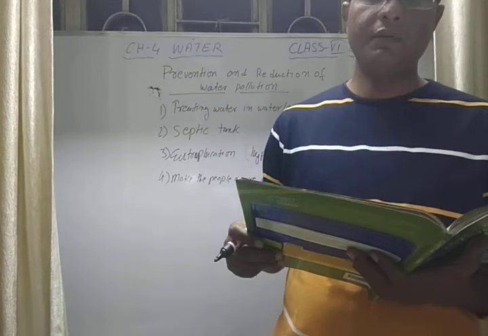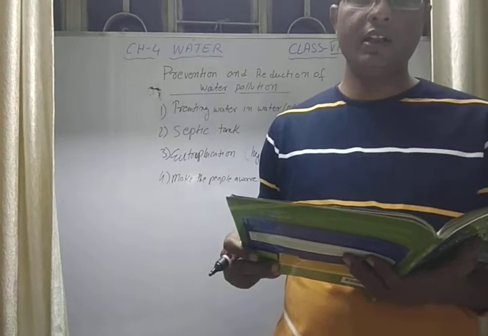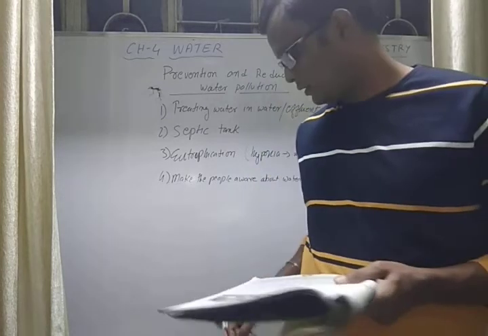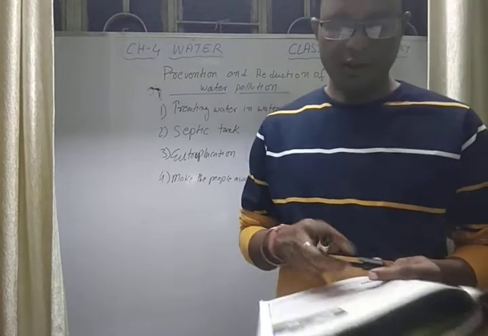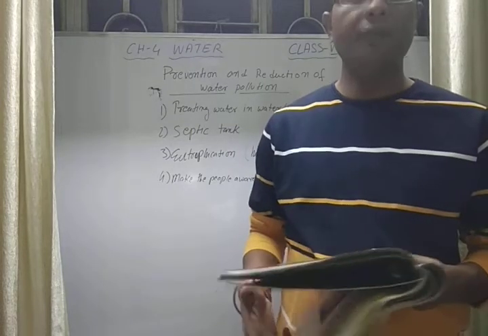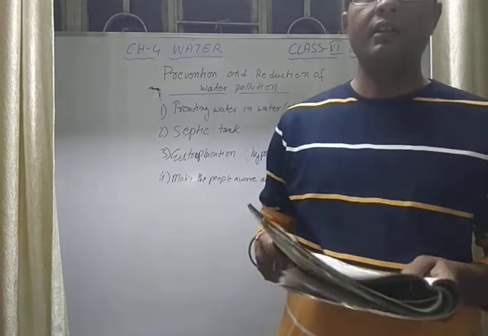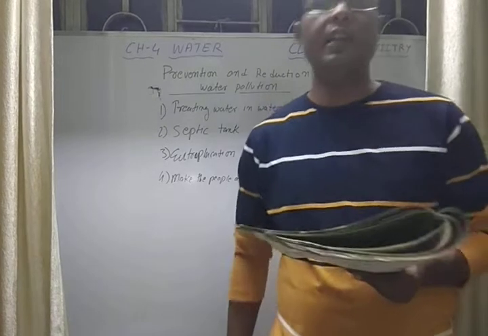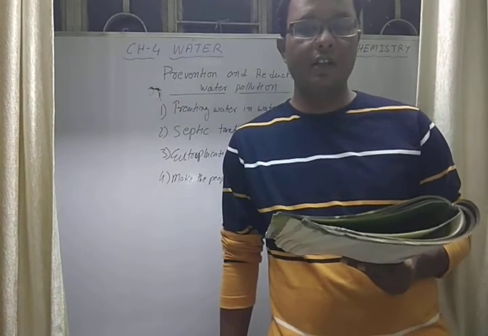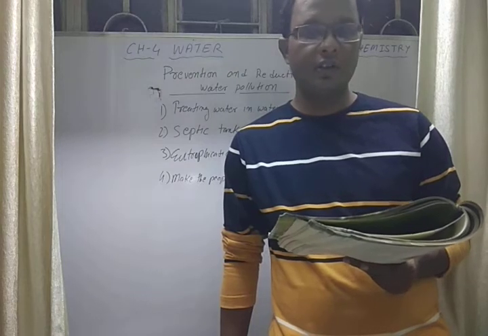Then a strict enforcement of pollution control, led by the government, should be enforced. So it is a government proposal. Governments have made some laws or rules that, if you follow them strictly, then definitely water pollution can be reduced. Now World Water Day is celebrated every year on 22nd March.